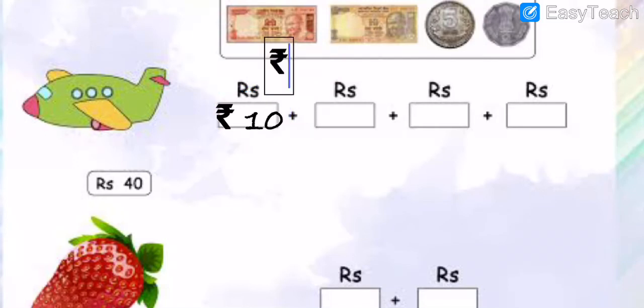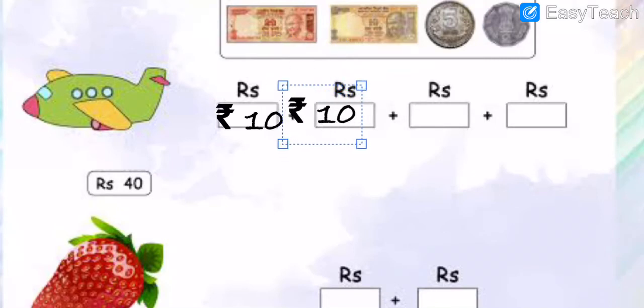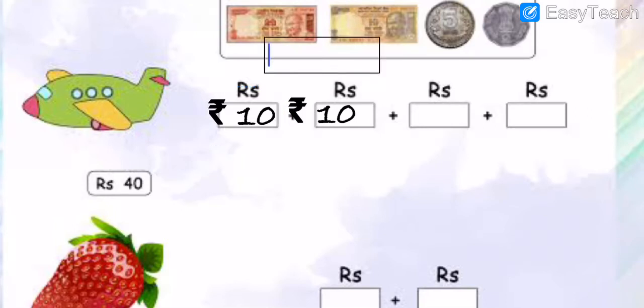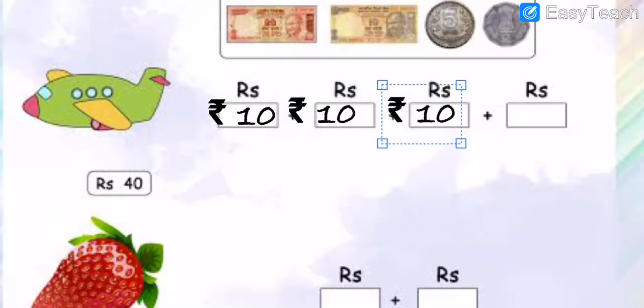Then after, 10 rupees notes here. Then after again, how much? Sorry, how much? 10 rupees, and again 10 rupees.